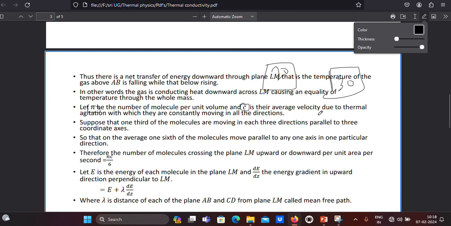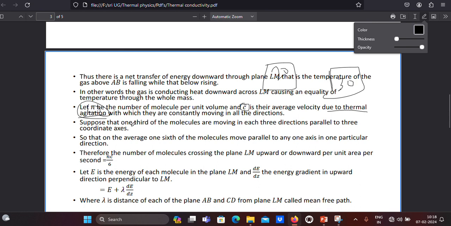And why are there different velocities? Due to thermal agitation, because of different temperatures at different regions, they are constantly moving in all directions.